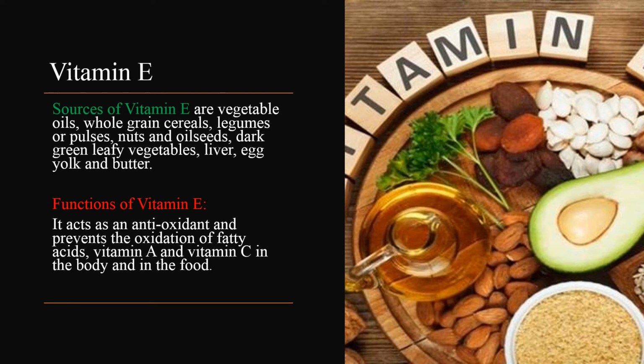Now this disorder leads to mental and physical irregularity in children. Now it also lowers the blood sugar and it builds up harmful substances in the blood. And vitamin E prevents the oxidation of fatty acids as well as vitamin A and vitamin C. So that is why it is called an antioxidant.